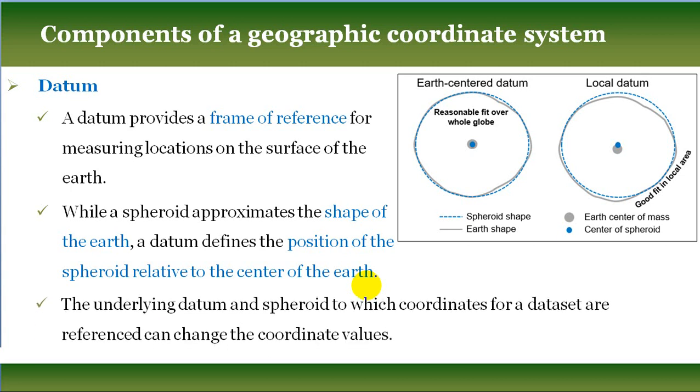The underlying datum and spheroid to which coordinates for a geographical dataset are referenced can change the coordinate value. So every geographic coordinate system is based on a particular spheroid and a particular datum. So if you change the datum and spheroid of a coordinate system, all the locations' values will change. So we should be very careful.